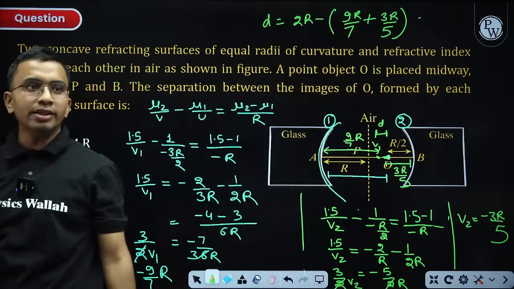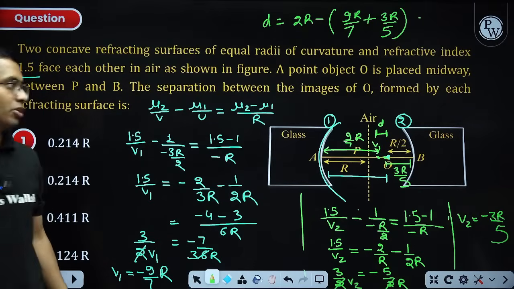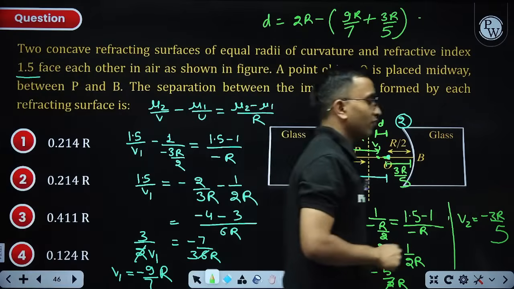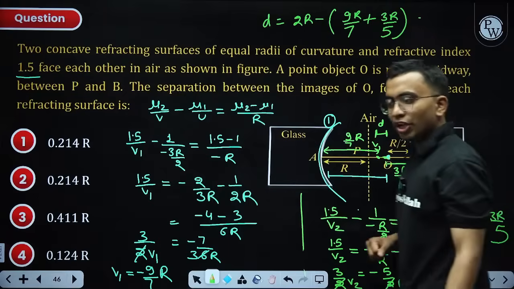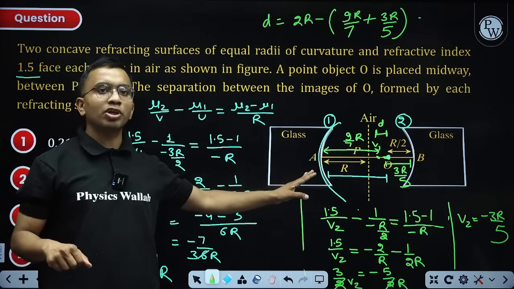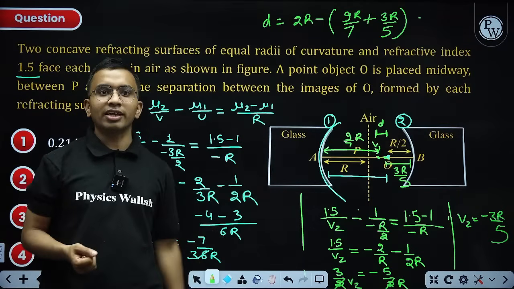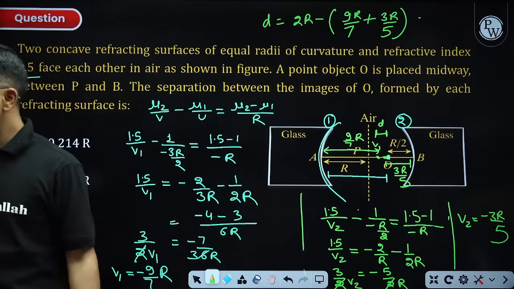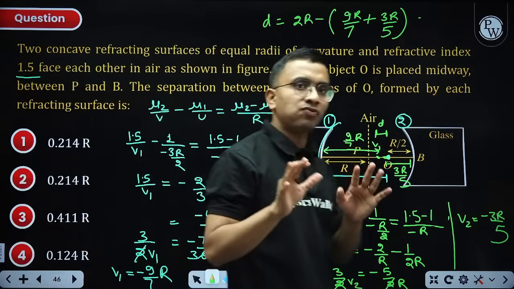More calculations are there in this question, but yes, I took it because it clears the concepts of refraction on spherical surface very nicely. If you don't understand the concept of refraction on spherical surface, it will not be possible for you to solve this question. Trust me, you will get stuck with the sign convention only. But if you understood this, it means your fundas are very clear.